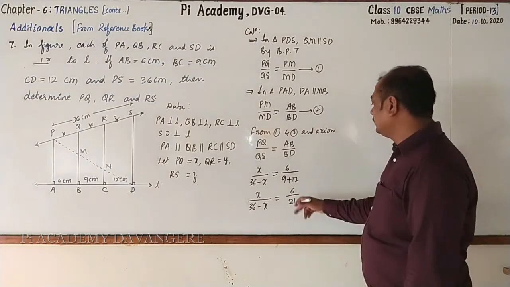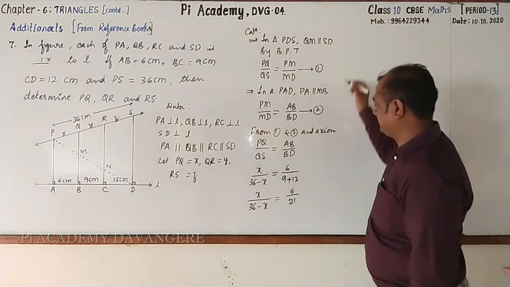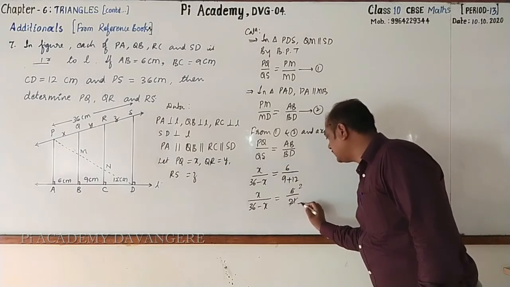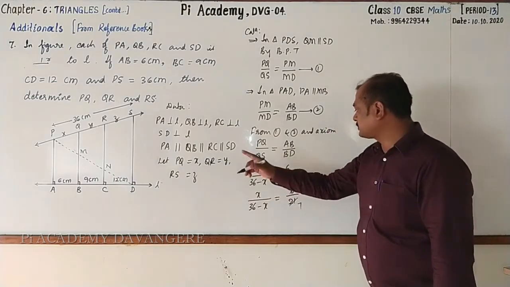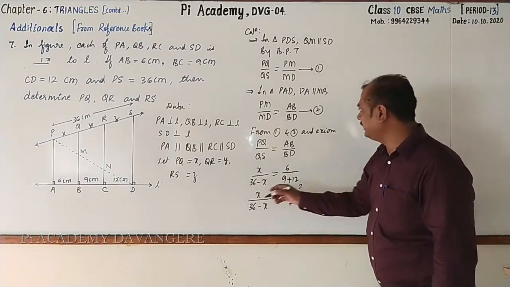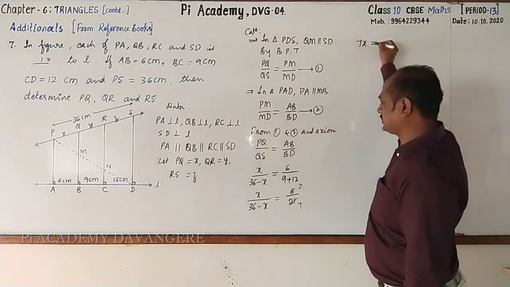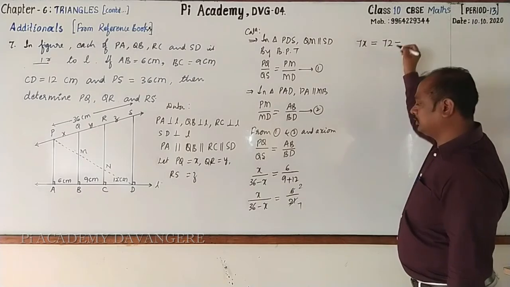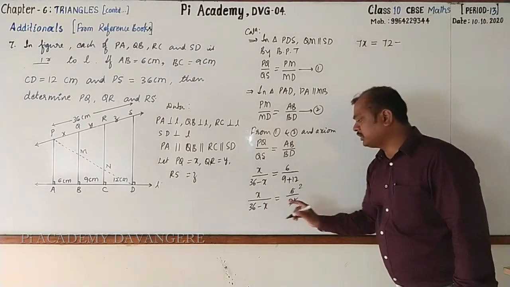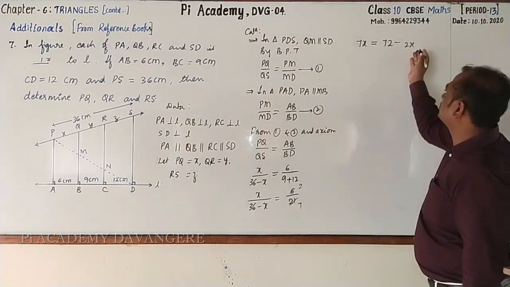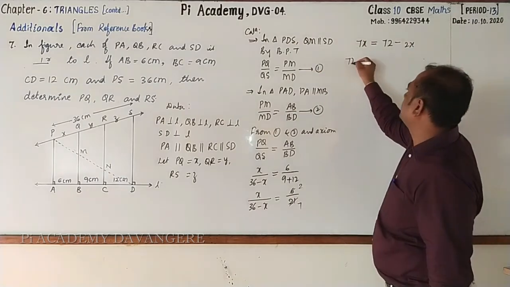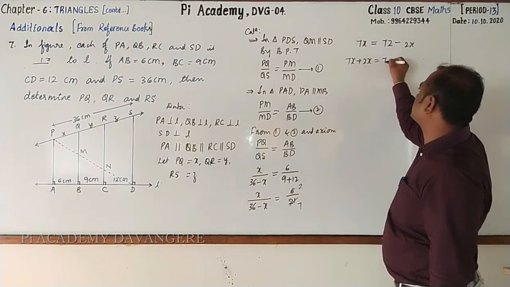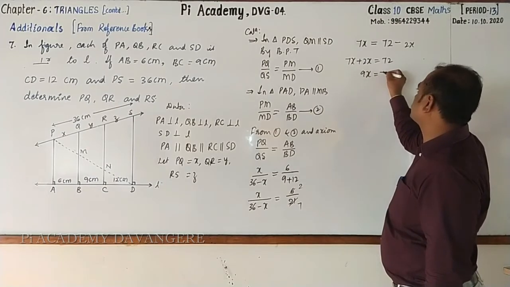Got it? Then you can go for cancelling them. Here 3 2s are 6, 3 7s are 21. Cross multiply. 7 into X, 7X, is equal to 36 2s are 72 minus 2 into X. This is 2X. Transfer that to the left hand side. 7X plus 2X equal to 72. It is 9X equal to 72.